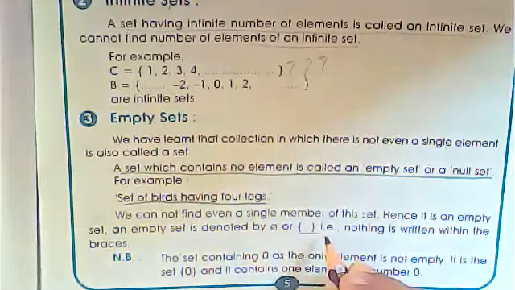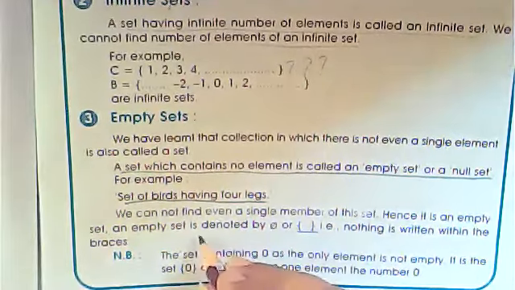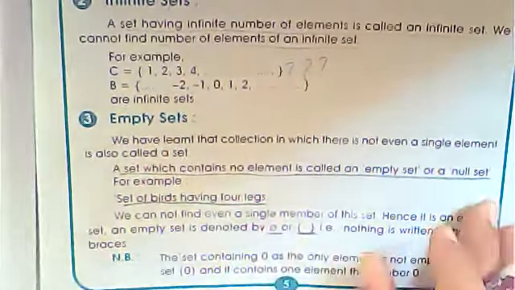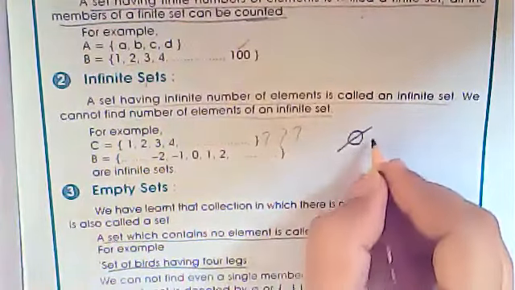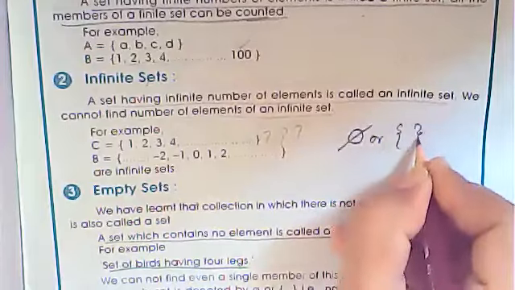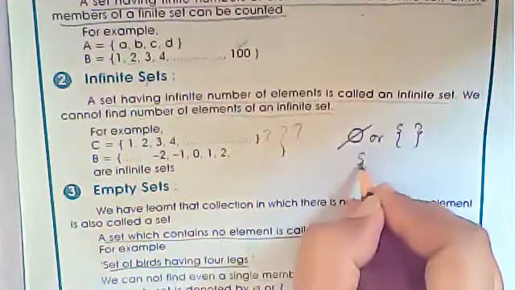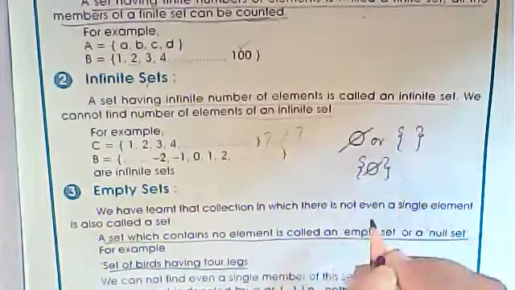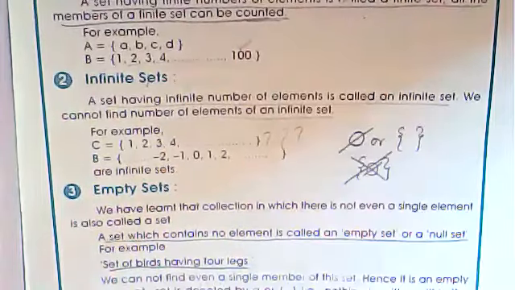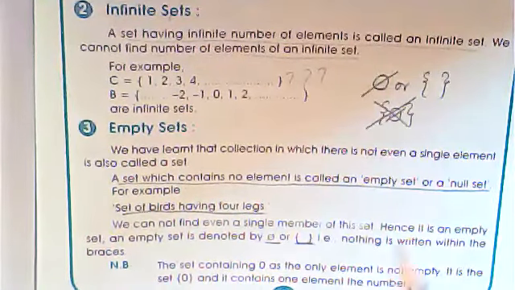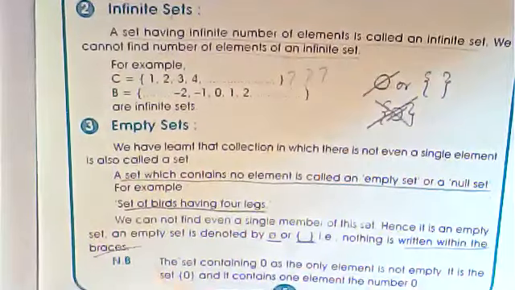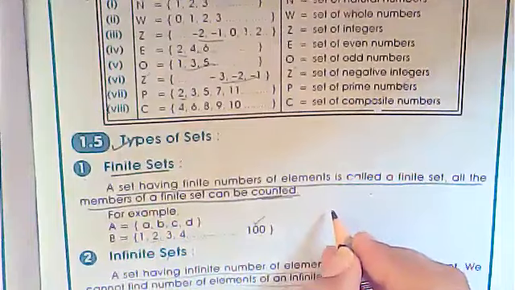Empty sets can be denoted in this way. An empty set is denoted by this symbol and this symbol. I am going to write it down. Either write this or this. If you are writing it like this, so this is completely wrong. Either in this way or in this way, right? And nothing is written within the braces. Is it clear?